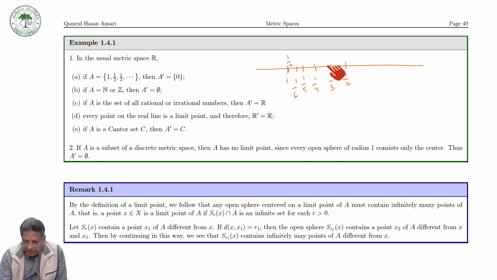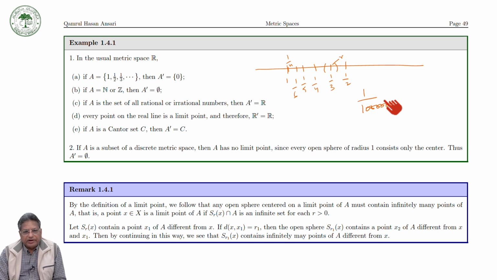If we say that this is a limit point, then what would be the open sphere with center at 1 over 3? With radius r, it does not contain any point of A other than 1 over 3. And so 1 over 3 is not a limit point of A. Similarly, you can check all the points, they are not limit points of A. For example, consider another point here, whether this is a limit point of A.